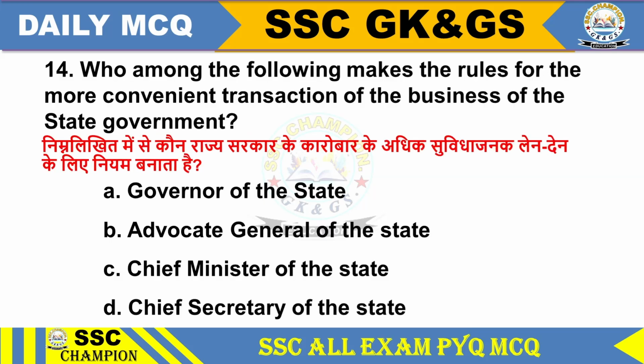Question 14. Who among the following makes the rules for the more convenient transaction of the business of the state government? Option A Governor of the state, option B Advocate General of the state, option C Chief Minister of the state, option D Chief Secretary of the state. Option A Governor of the state.